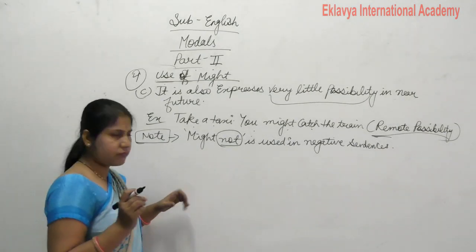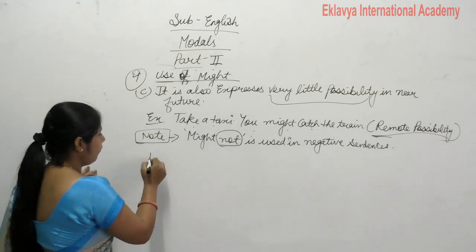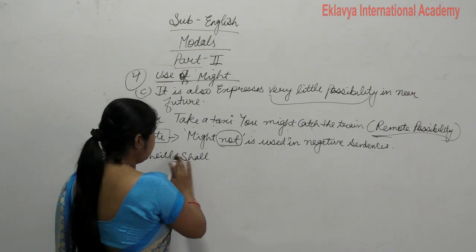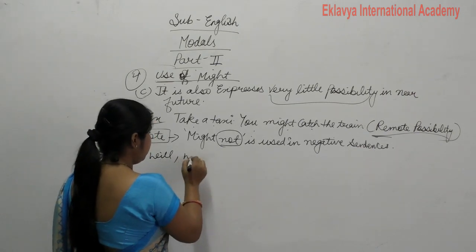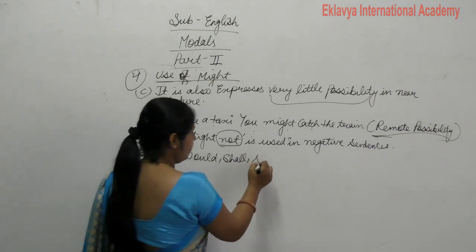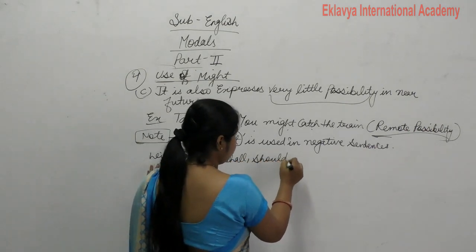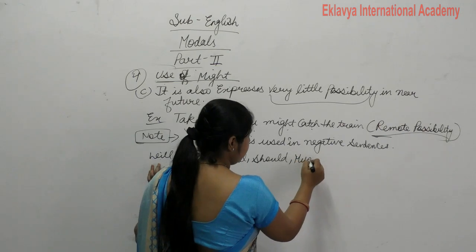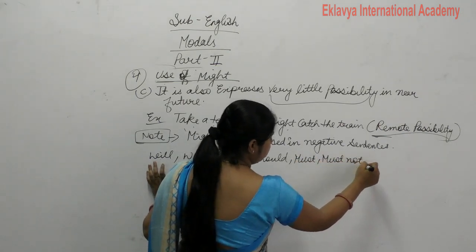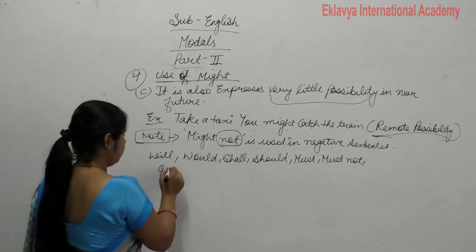Now our remaining modals are will, shall, would, should, ought to, must, must not, ought to.